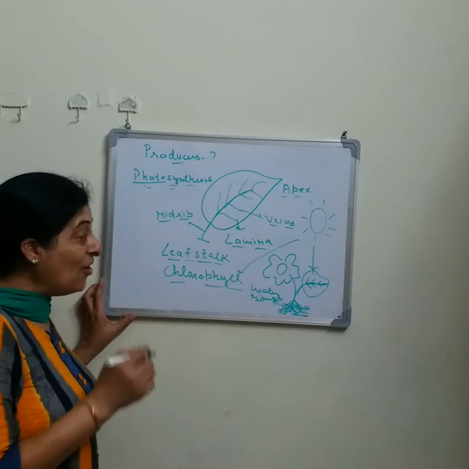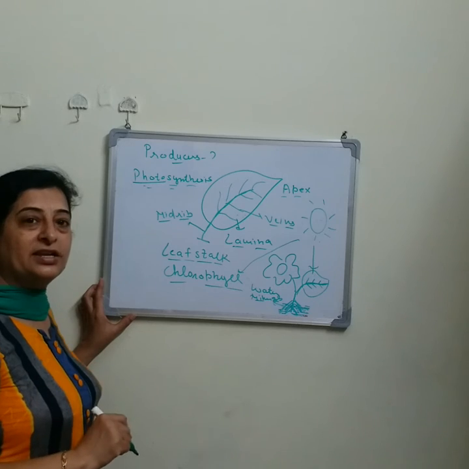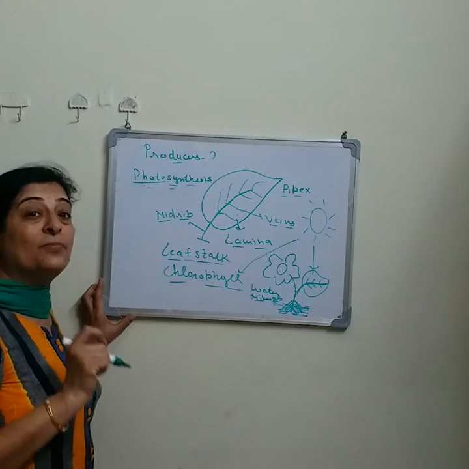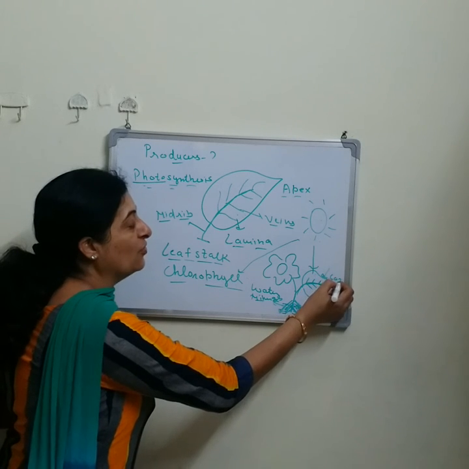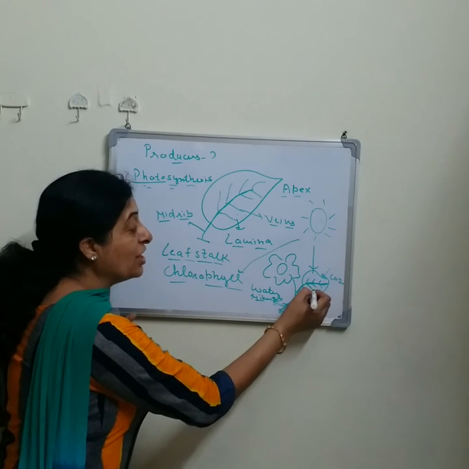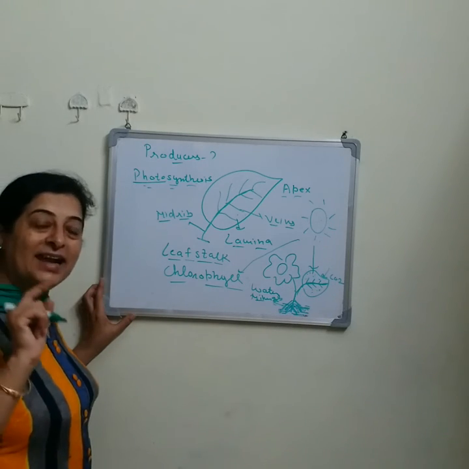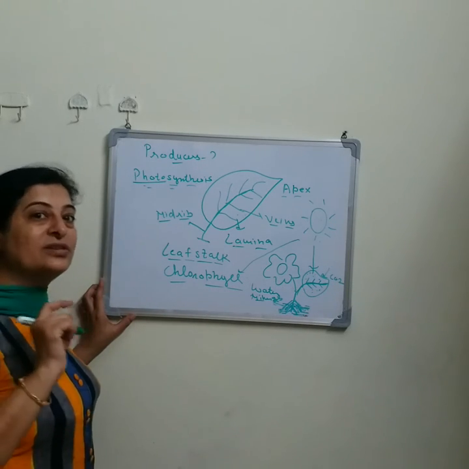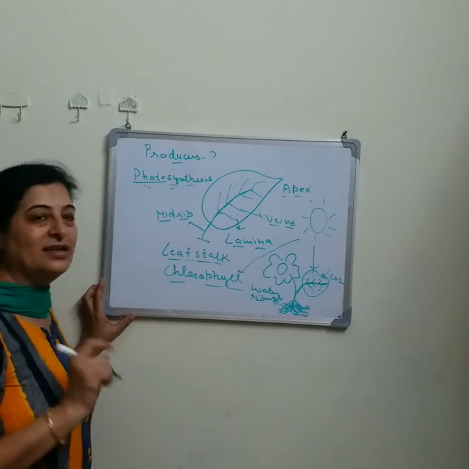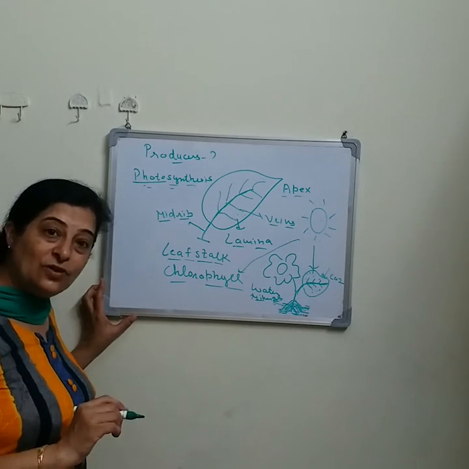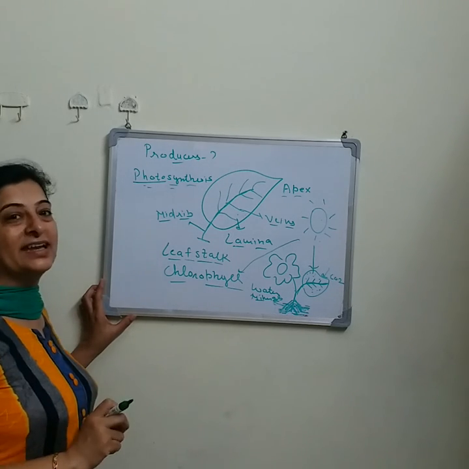Now the leaves need carbon dioxide gas, and they take in this carbon dioxide from the atmosphere through tiny holes present on the lower surface of the leaf, known as stomata.